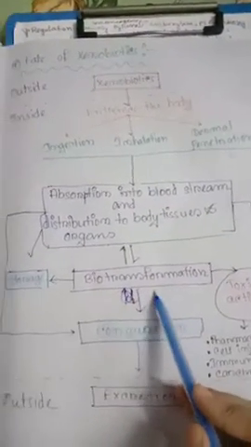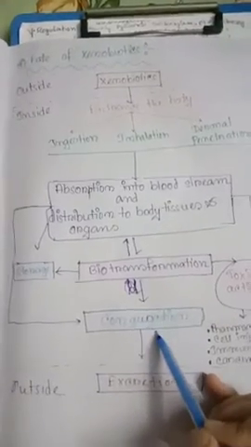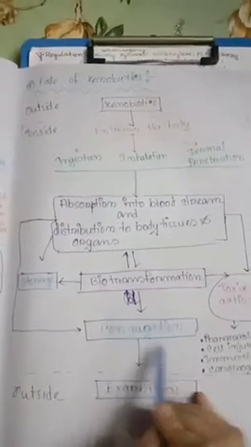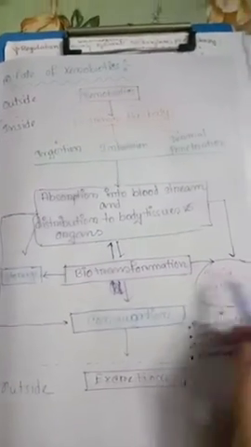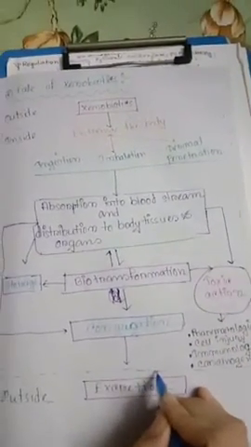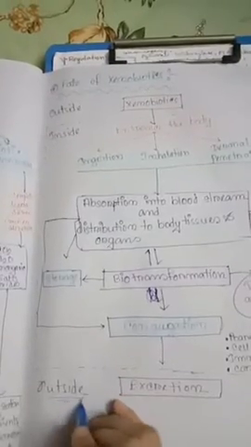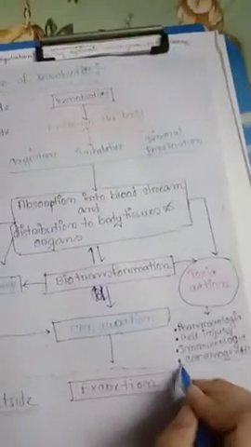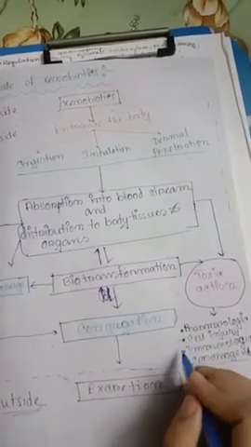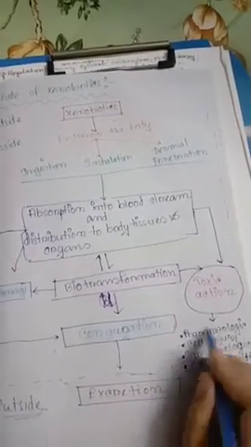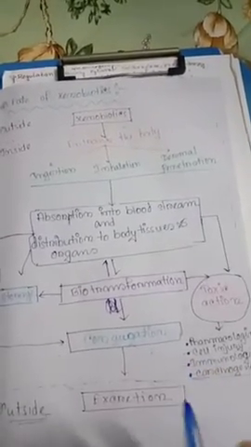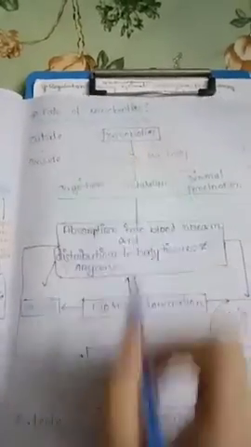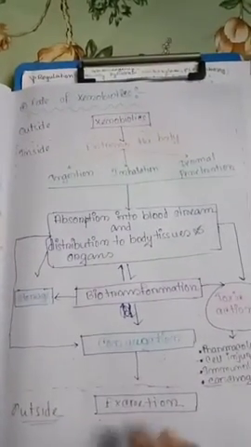Then biotransformation goes through conjugation, and finally after conjugation it is excreted from the body. But the toxic actions cannot be excreted from the body. It is inside the body, not outside. So pharmacologic, cell injury, immunologic, and carcinogenic are the toxic effects, and they occur inside the body, as the xenobiotic cannot be excreted. It is the xenobiotic.